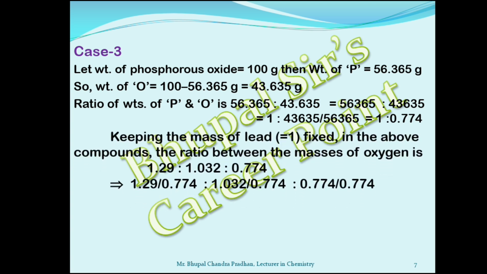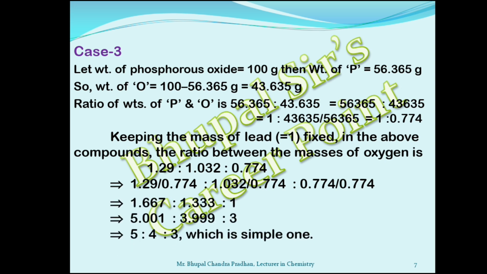Now, keeping the mass of phosphorus fixed in all the above three cases, the ratio between the masses of oxygen is found to be 1.29 is to 1.032 is to 0.774. By dividing all the terms by 0.774, we get that the ratio is found to be 1.667 is to 1.333 is to 1.